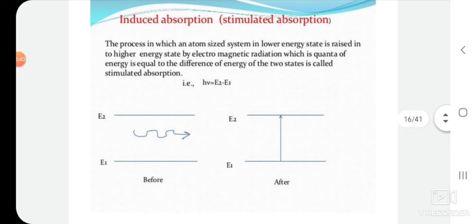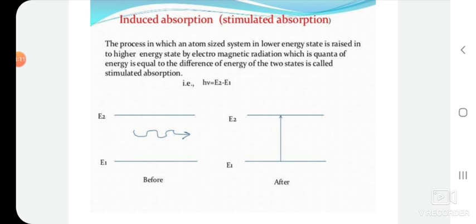So, if we see this diagram, if a photon of energy h nu collides with an atom present in the ground state of energy level E1, then the atom completely absorbs the incident photon.